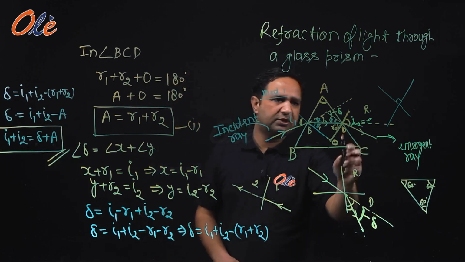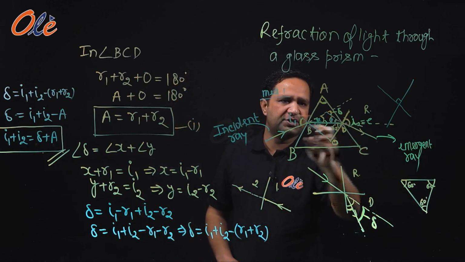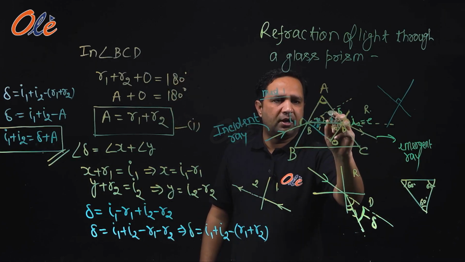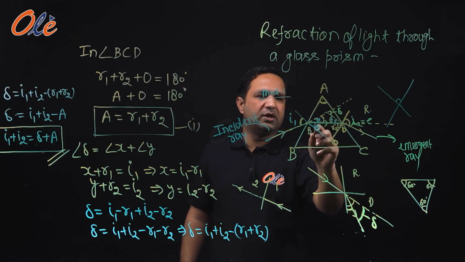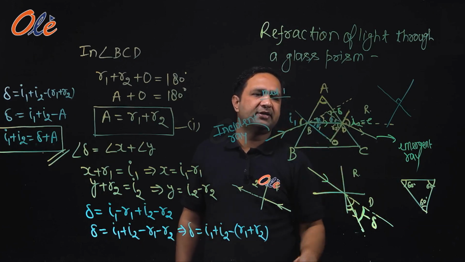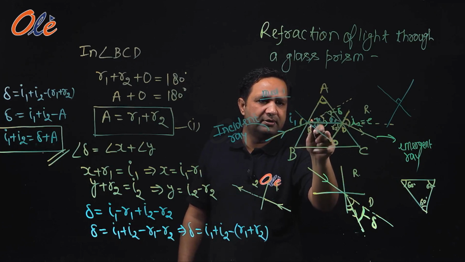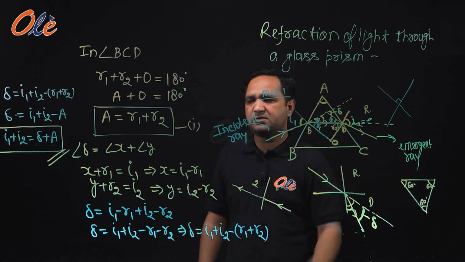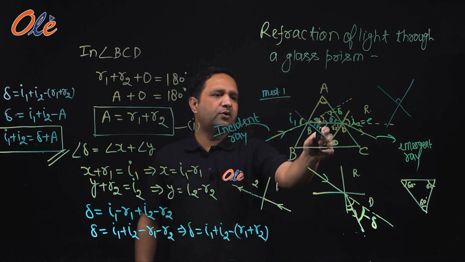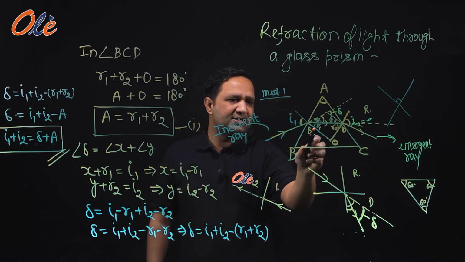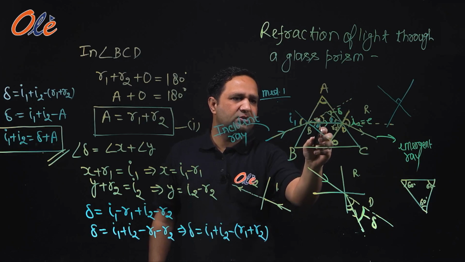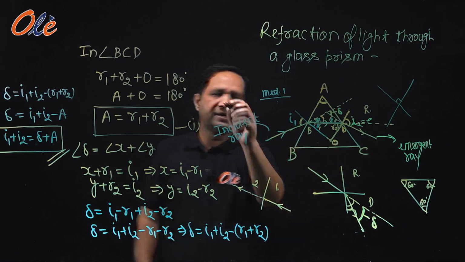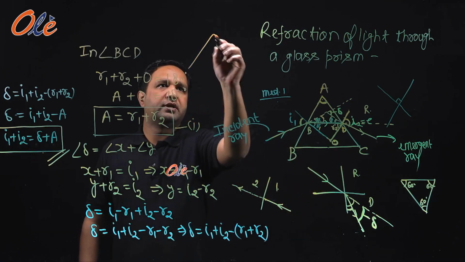Now what we did, we took this angle of deviation. We will calculate this angle of deviation. So we know that the exterior angle is equal to the sum of interior angles. So if this angle is x and this angle is y, then del is equal to x plus y. We'll calculate the value of x and y. Total angle is I1 and this much is R1, so this much will be I1 minus R1. Again I will make it for more clarity.